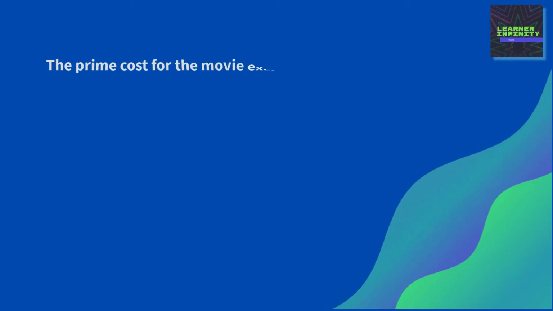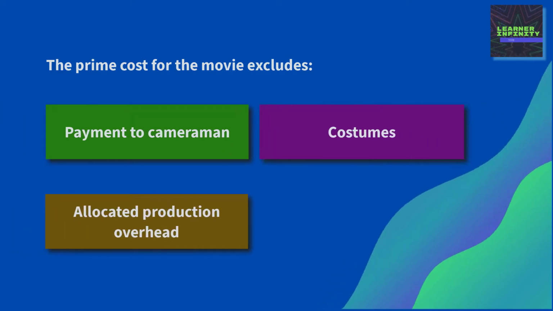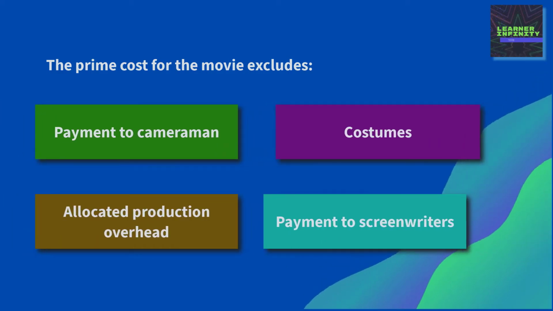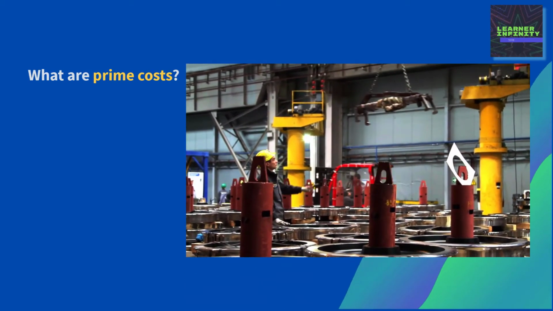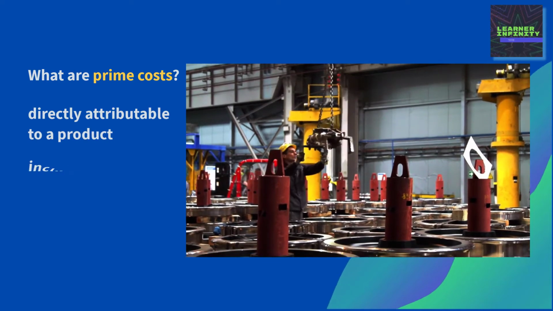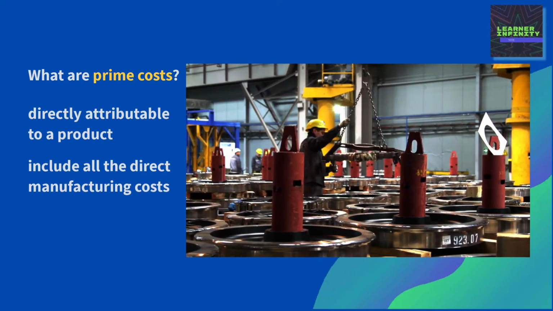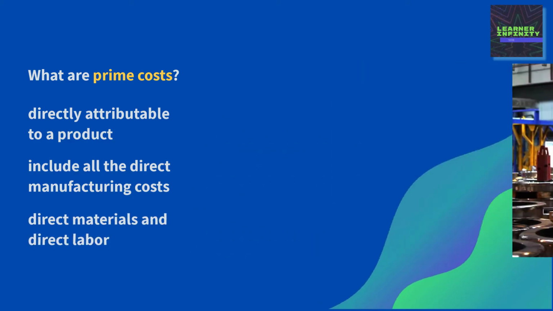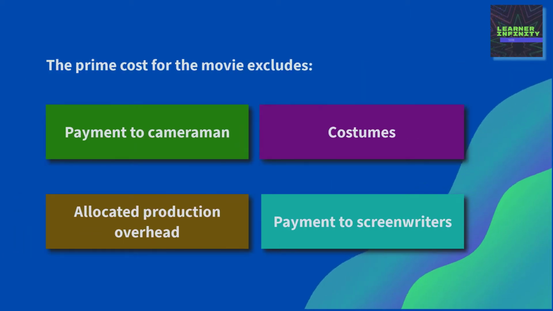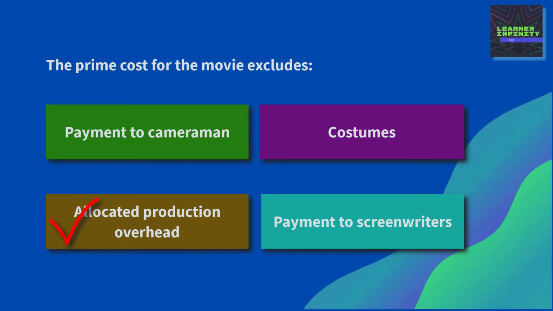The prime cost for the movie excludes payment to cameraman, costumes, allocated production overhead, or payment to screenwriters. What are prime costs? They are costs that are directly attributable to a product. They include all the direct manufacturing costs. Direct manufacturing costs means direct materials and direct labor. In our question, prime cost will exclude allocated production overhead. The other choices are considered as prime cost.